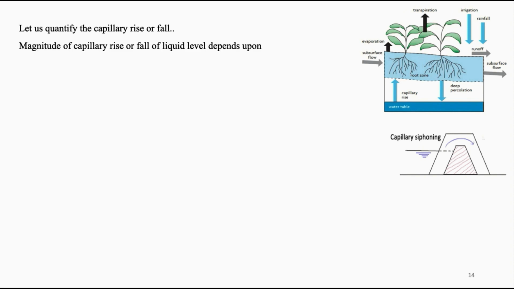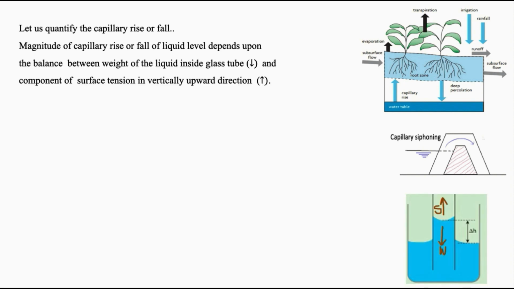The magnitude of capillary rise or fall of a liquid depends upon the balance between the weight of the liquid inside the glass tube as shown in the figure and the component of the surface tension in the vertically upward direction, that is W and S respectively. Now let us take the first part, that is the weight of the fluid inside the glass tube.